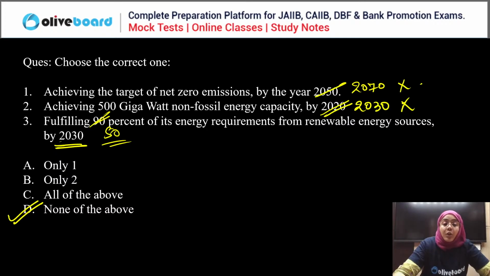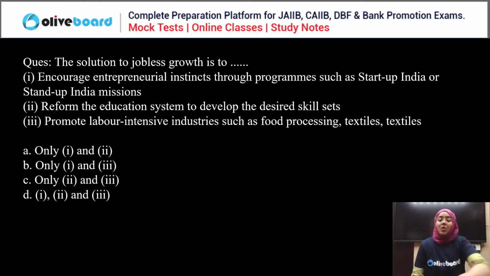Done. Good. Next, the solution of jobless growth is. What is the solution for jobless growth? Encourage entrepreneurial instinct through programs like Startup India, Stand Up India. Reform the education system to develop the desired skill set.